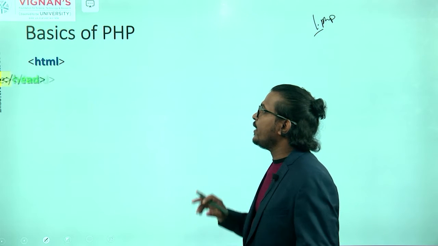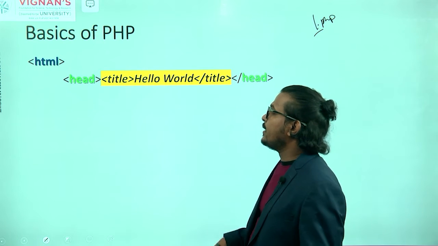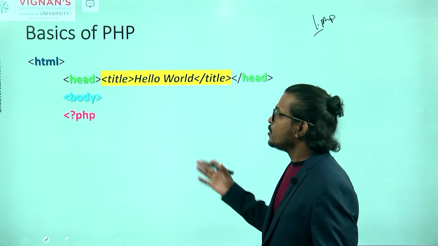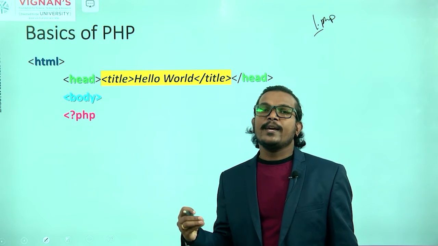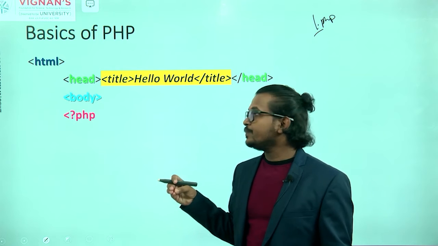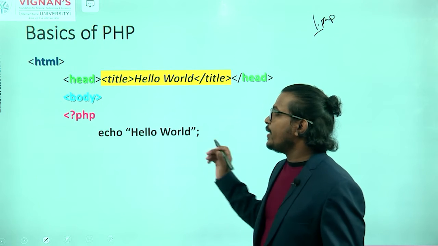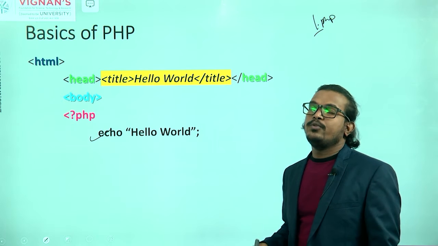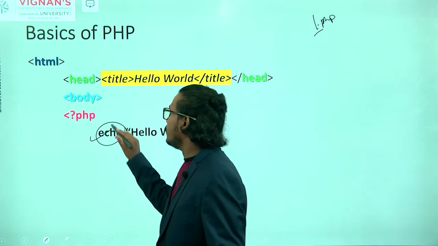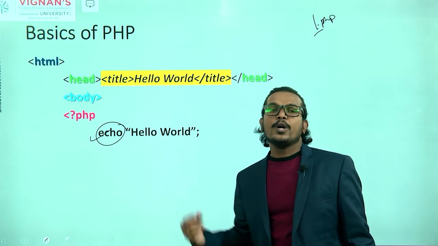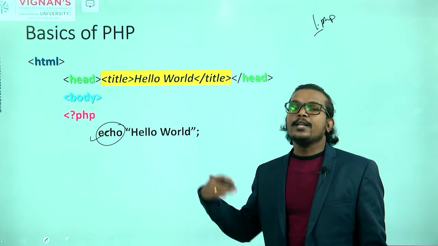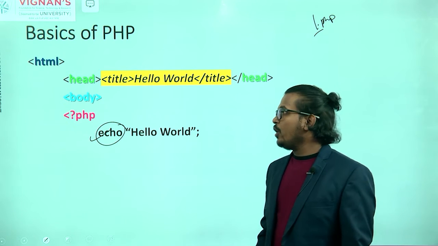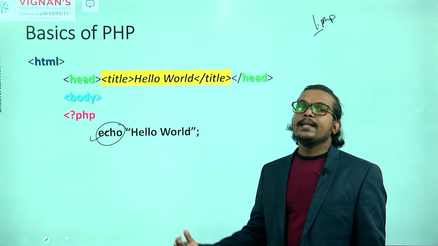First you write your HTML tag, after that the head tag. Already you know the HTML basics. In your body tag, you have to write your PHP script. Here I'm displaying the hello world message. For that I'm using echo. For printing the output on your web browser, we are using echo. With the help of echo, I'm printing that information.